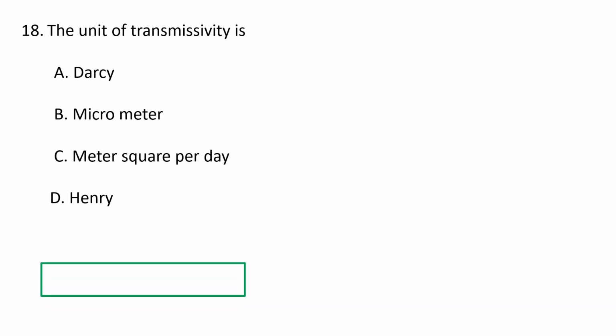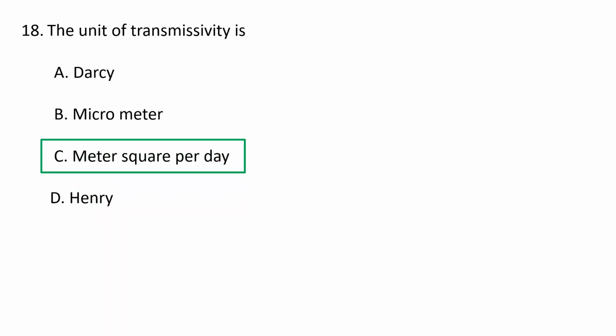Next question. The unit of transmissivity is: A. Darcy, B. Micrometer, C. Meter square per day, D. Henry. The unit of transmissivity is meter square per day, or meter square per second. It is a measure of the capacity of a saturated aquifer to transmit water horizontally. The SI unit is meter square per second.